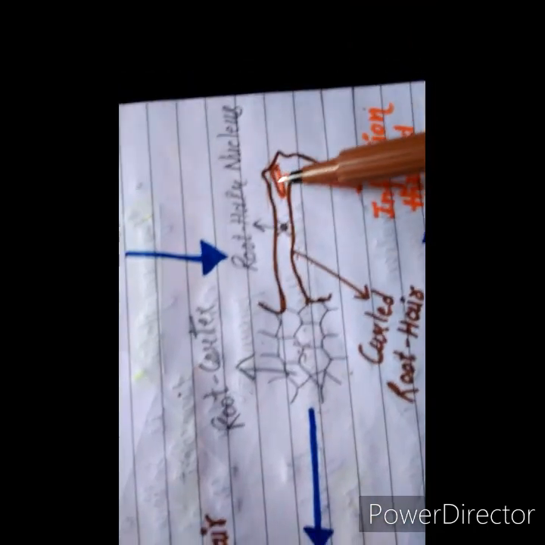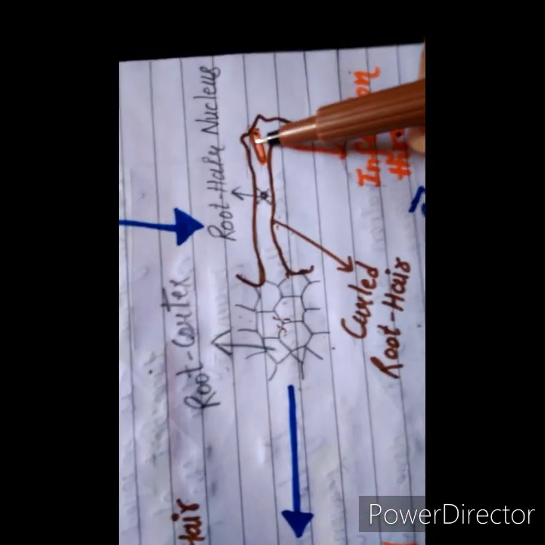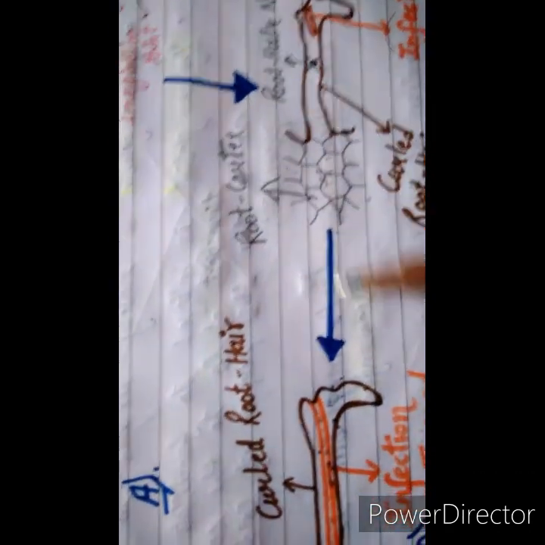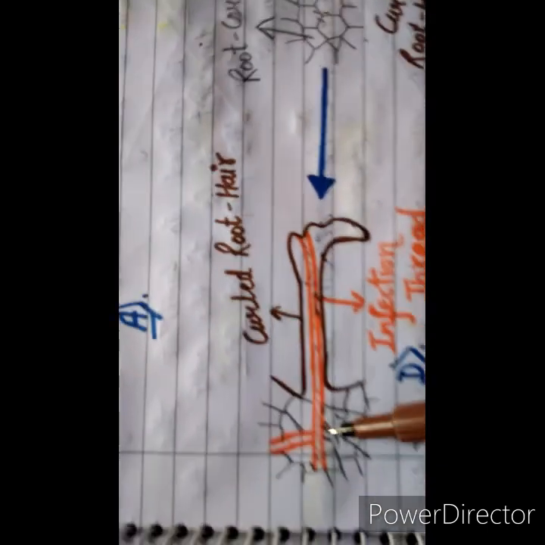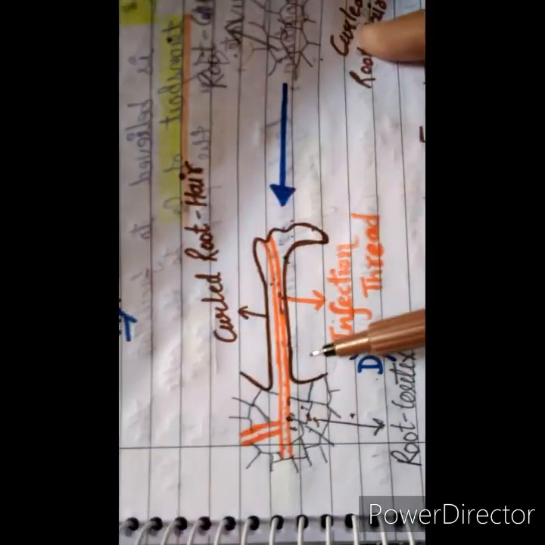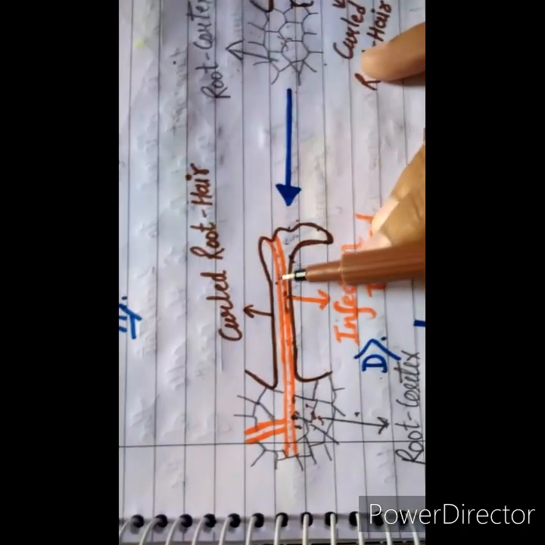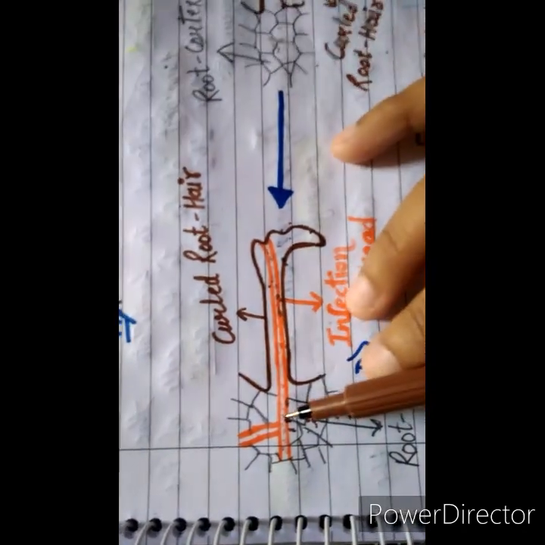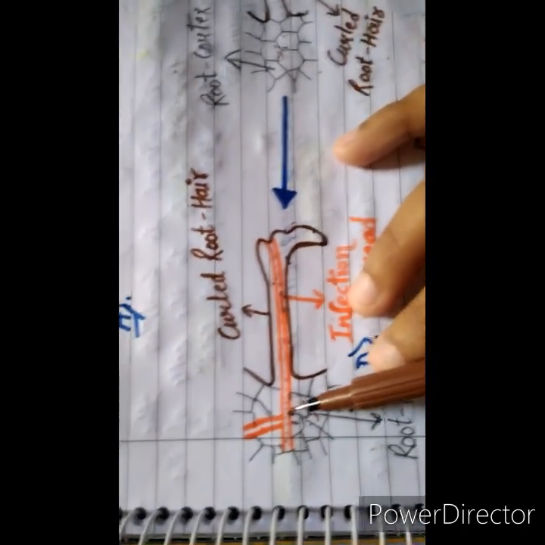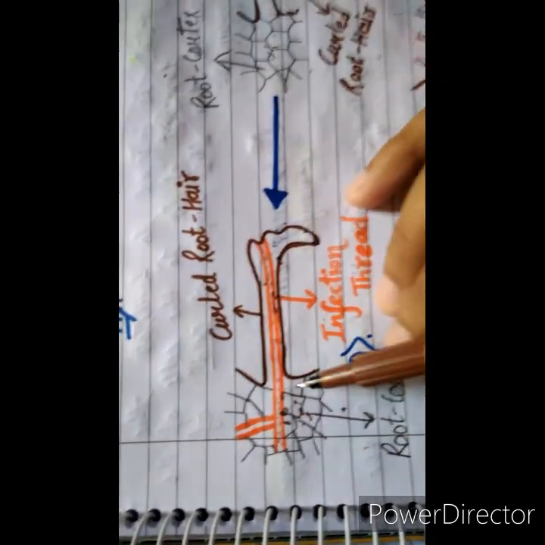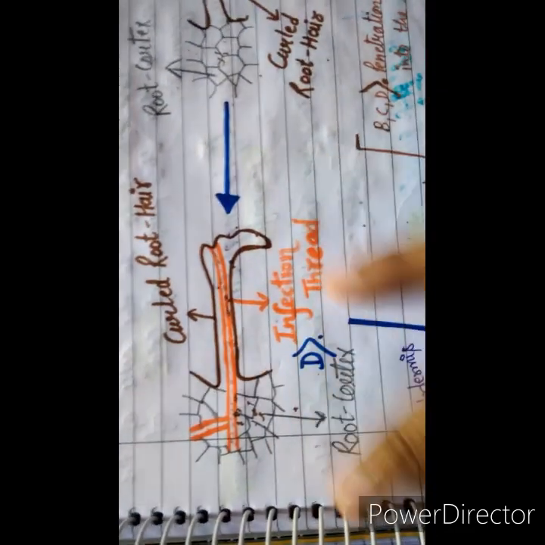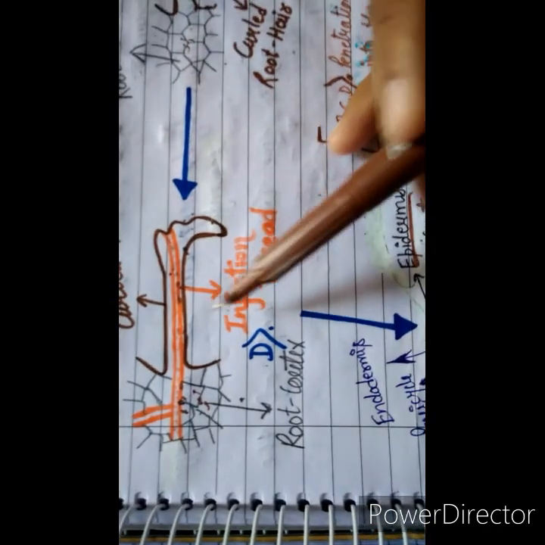This infection thread enlarges and reaches up to the cortical cells of the root. Within the infection thread, the rhizobium also reaches the cortical cells and helps in the formation of the root nodules.